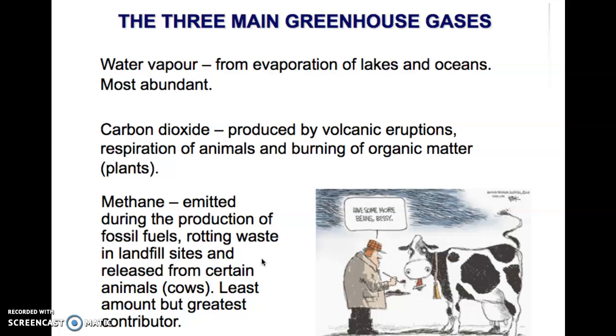Methane, which is produced during production of fossil fuels, so every time you try to take out fossil fuels, it usually releases methane. Also rotting food or rotting waste in landfills. Production of some of our foods, for example, cows, we know release lots of methane. It is the least abundant of the gases in the atmosphere. However, it is the greatest contributor because it can absorb so much energy.